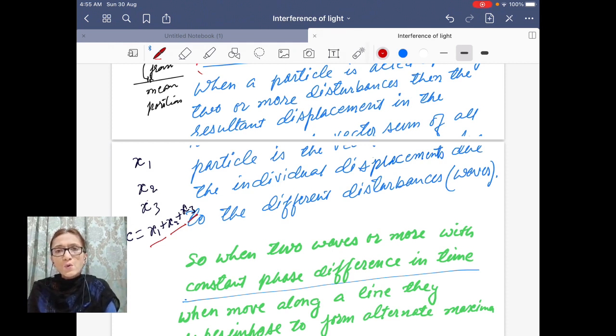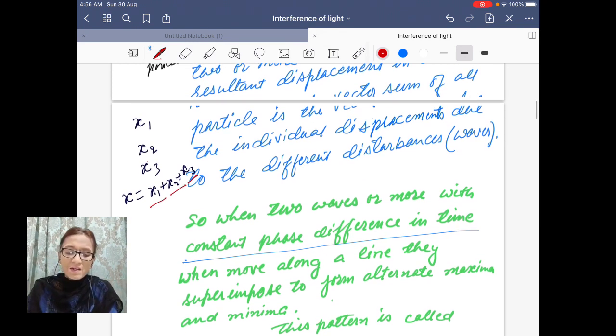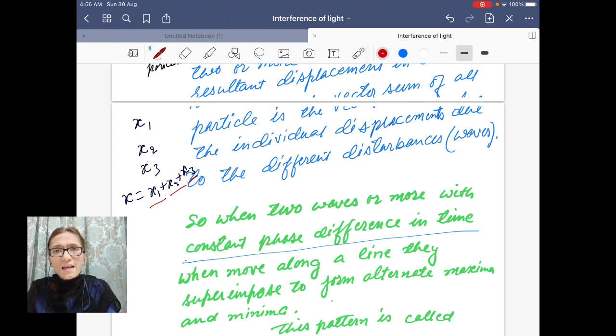And when two or more waves propagating along one direction superimpose, they will create an interference pattern consisting of maxima and alternate minima, and this is called interference. This phenomenon is called interference and the pattern formed is called the interference pattern. So interference cannot take place with any two sources. We need to have a coherent source.